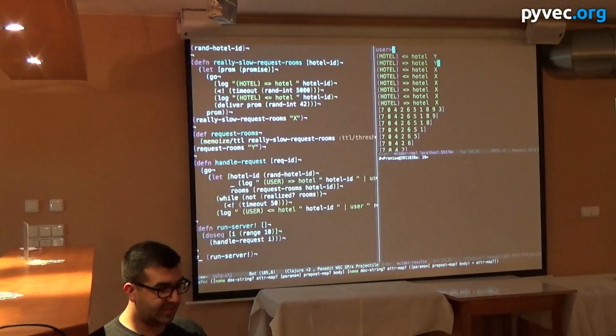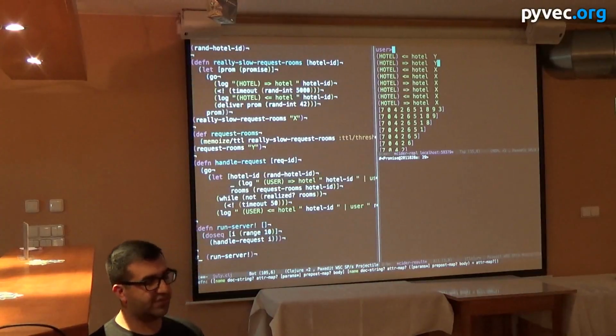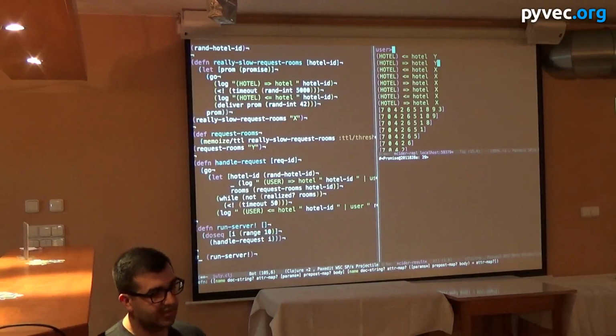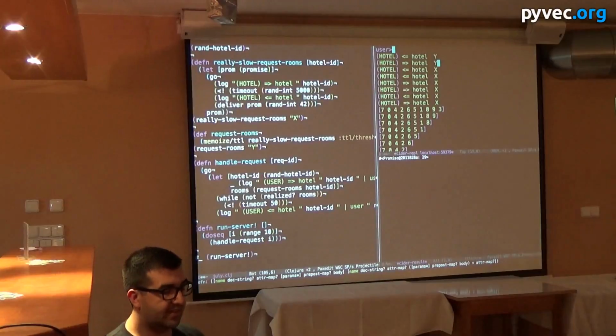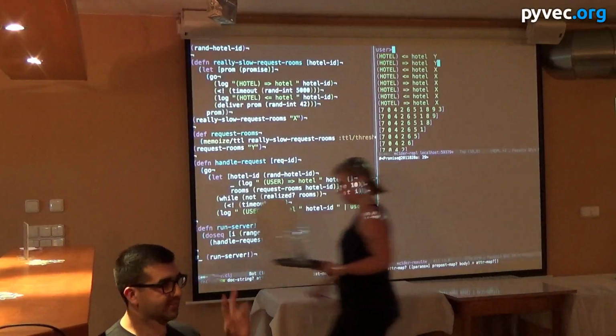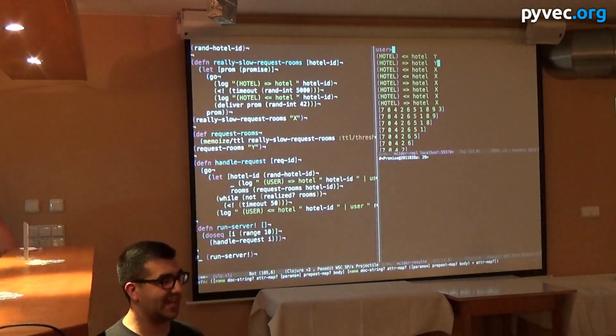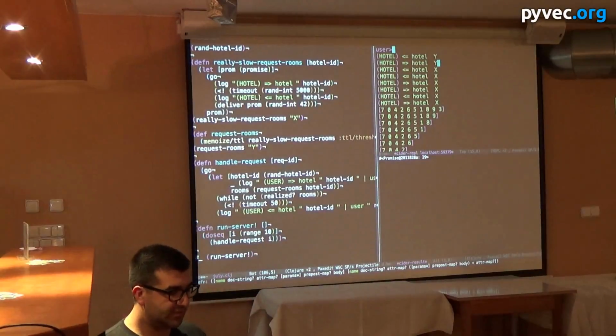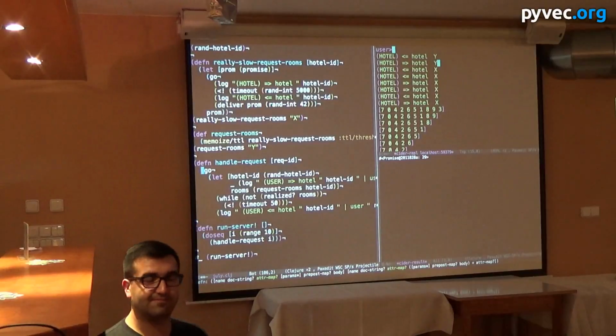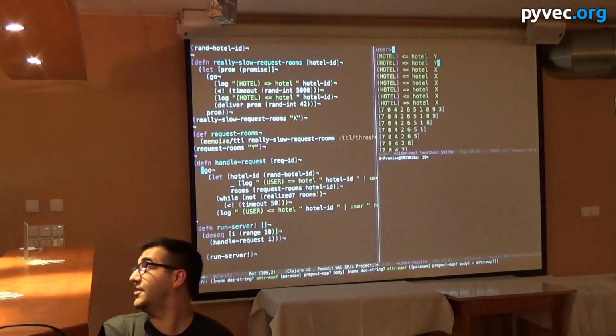Okay, so we've got that memoize thing. Next we have a function called handle request. This is going to take a request ID and make, quote unquote, the actual request. So we'll go through it real quick.